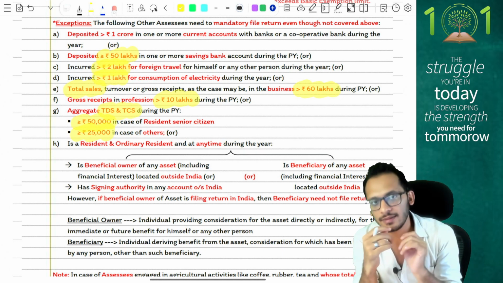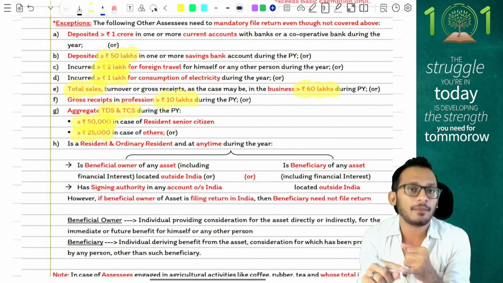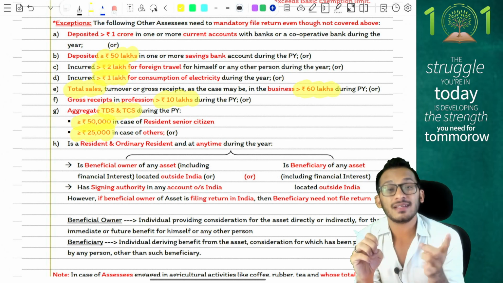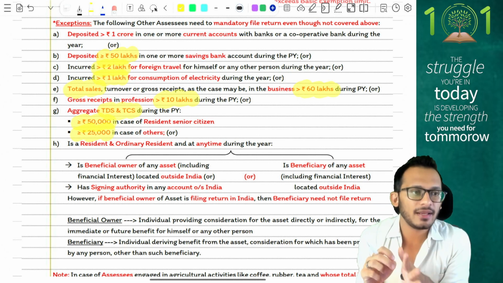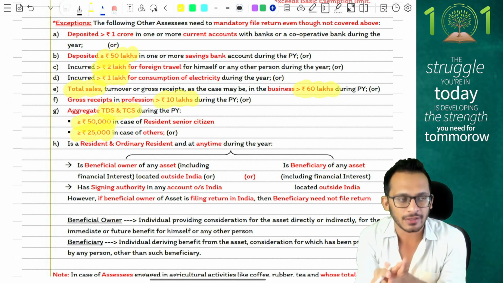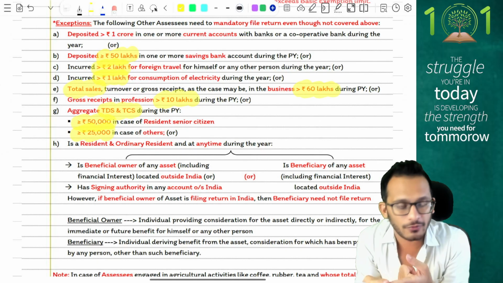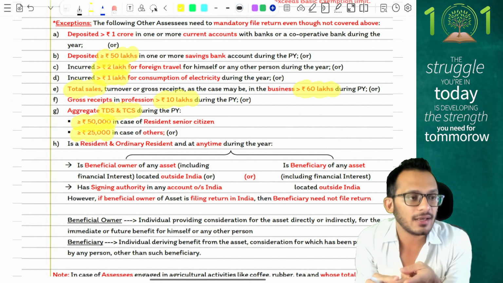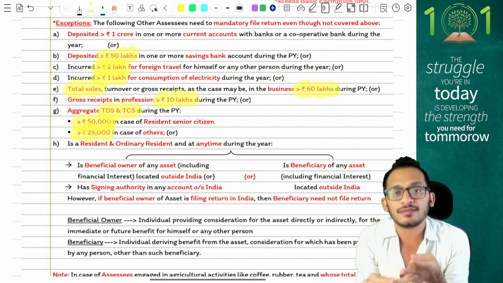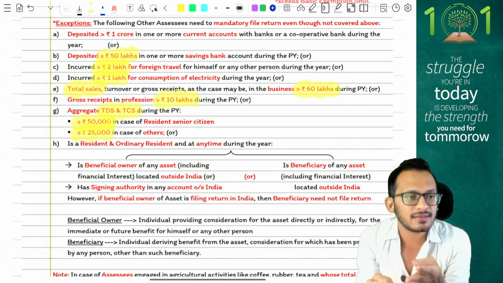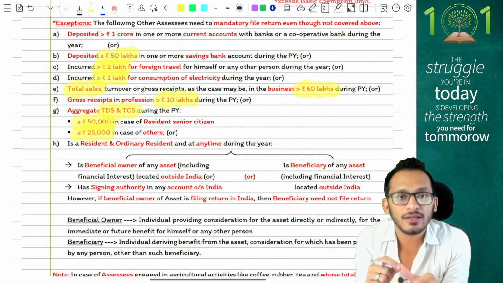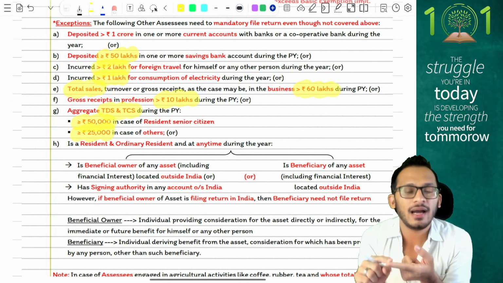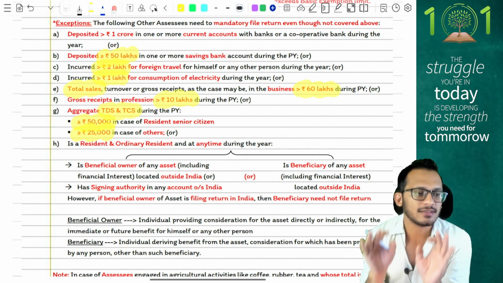So, two instances where return filing becomes mandatory. If you are a company or a firm, return filing is mandatory. Any other person is mandatorily required to file a return if their GTI, ignoring any capital gains exemption, goes beyond the basic exemption limit. In financial transactions: 1 crore for current account, 50 lakhs for savings account, 2 lakhs for foreign travel, 1 lakh for electricity charges, sales of more than 60 lakhs in business, 10 lakhs in case of profession, TDS of more than 50,000 for senior citizens and 25,000 for normal persons, and any person who is an ROR having foreign bank accounts or any foreign assets.